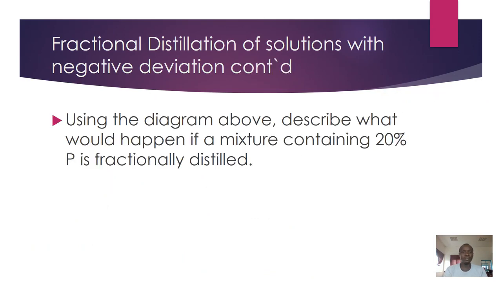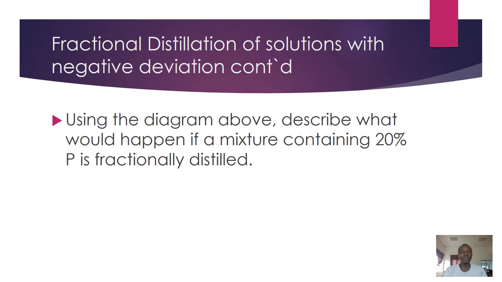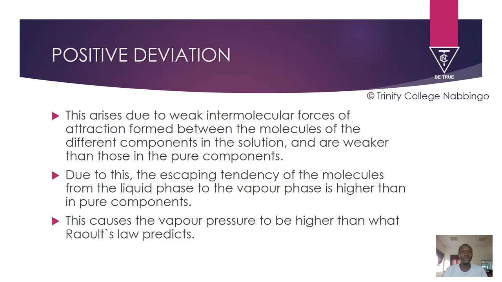And that's how you're supposed to explain or describe. So using the diagram above, describe what would happen if a mixture containing 20% P is fractionally distilled. After being able to explain for you the one for 45%, please, I request you to explain the one for 20%, and I think that is 80% Q. 20% P is 80% Q.